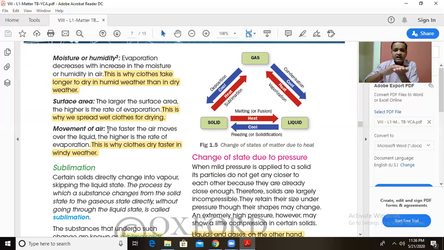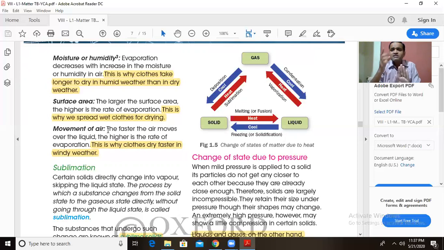Movement of air. See here, this cloth is drying and it is giving out vapors. And a cool air breeze just moves aside and carries the vapors away very easily. Again, a fresh surface of the cloth will be exposed. Again, the air will come in contact and the vapors will be moved away. So every time the cloth is exposed to sunlight, vapors are formed and carried away by the movement of air. So the clothes will dry faster.